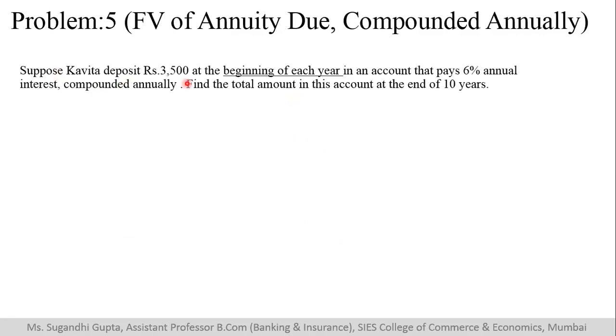Suppose Kavita deposits rupees 3,500 at the beginning of each year in an account that pays 6% annually, compounded annually. Find out the total amount in this account at the end of 10 years. Since the deposits are being made at the beginning of the year, we will use the annuity due formula. Why? Because it is the beginning of the year.